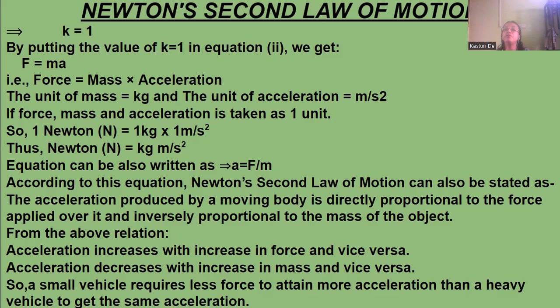That means if the mass increases, the acceleration will decrease, and if the mass decreases, the acceleration will increase. So the acceleration is directly proportional to the force, and inversely proportional to the mass.